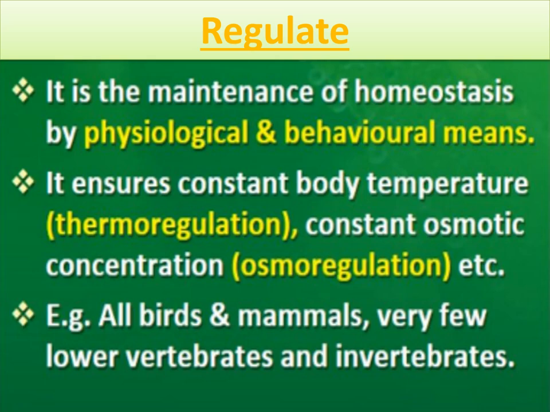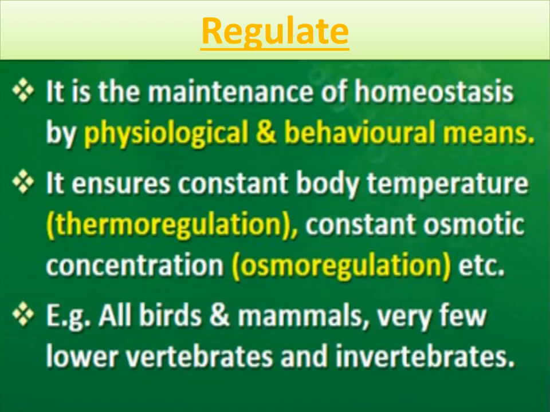For example, all birds and mammals are regulators, you can say. They can regulate their internal body environment despite the external environment by some physiological or behavioral changes.